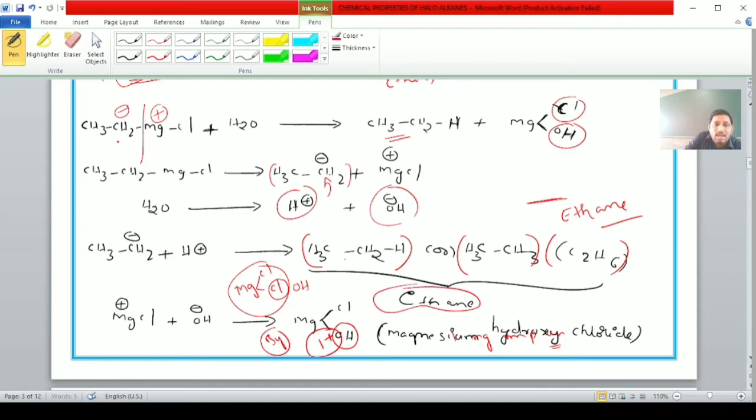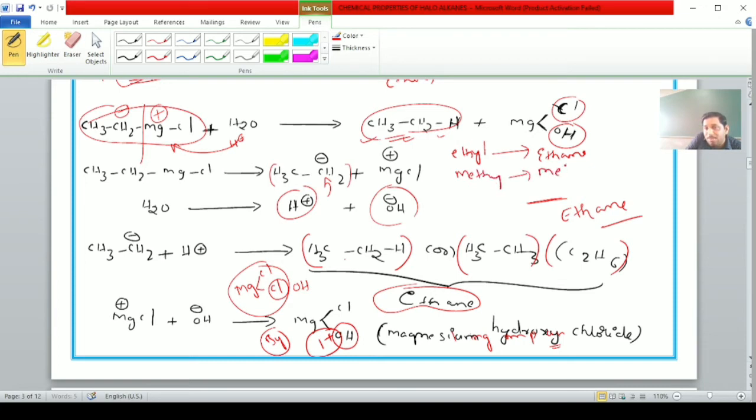Once again, students, how can we remember this technically? Here, the active hydrogen compound's H plus combines with the carbanion, that is CH3CH2, to form CH3CH2H, the ethane molecule. Therefore, if an ethyl group is present, it gives the ethane molecule as a product. Suppose a methyl group is present, methane is formed as the main product.